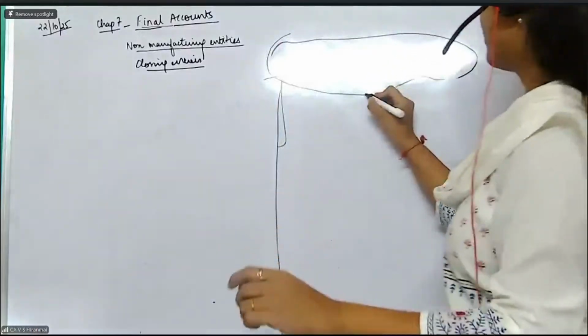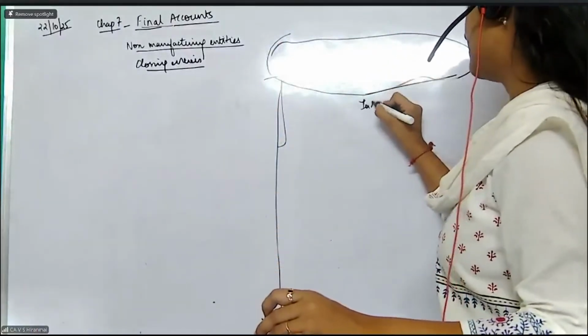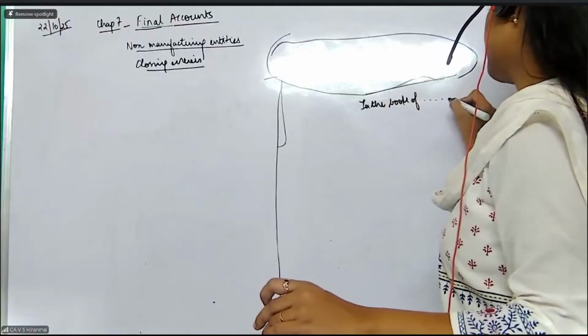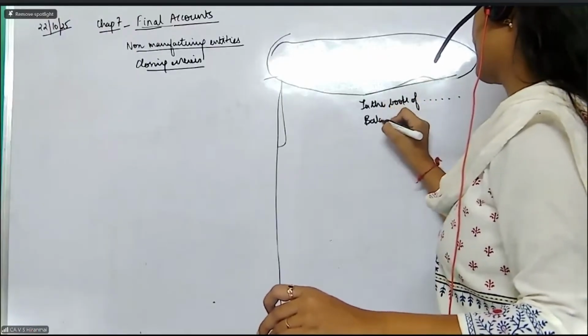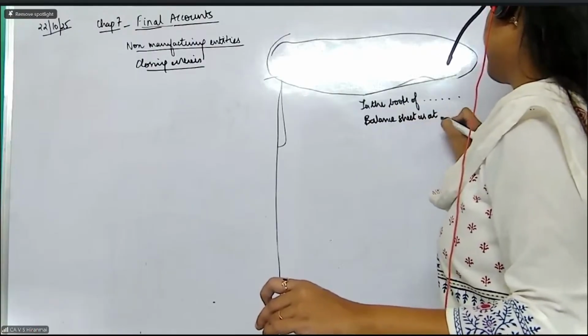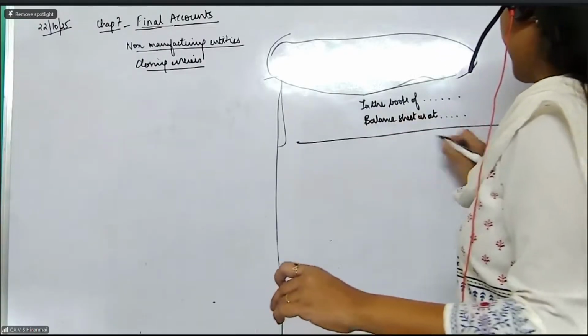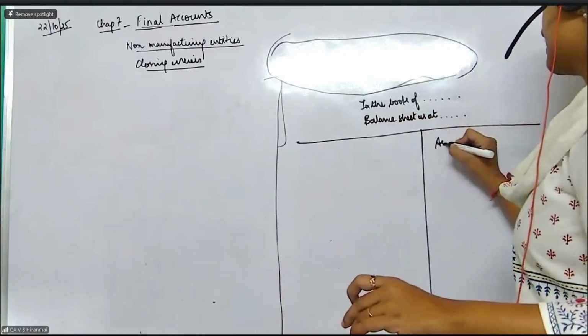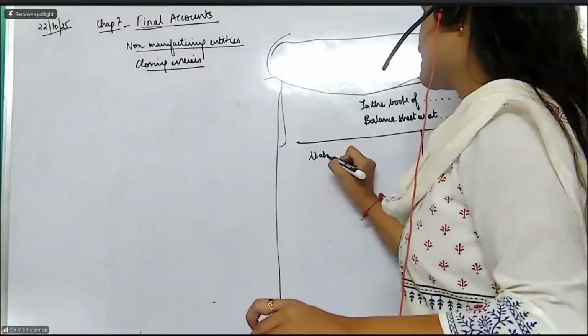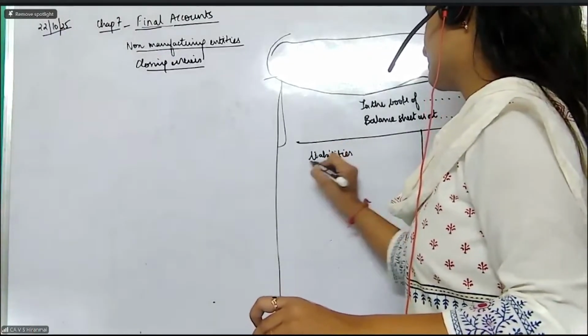So the format for a balance sheet will be: in the books of, balance sheet. On the right hand side will be assets. On the left hand side will be liabilities.